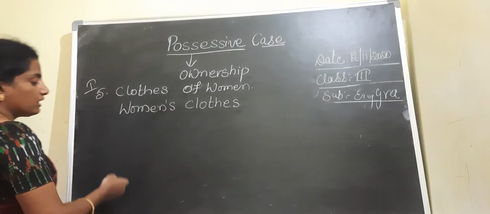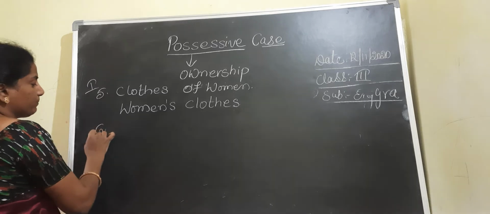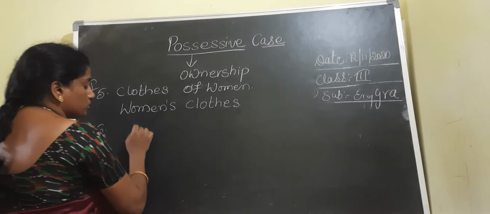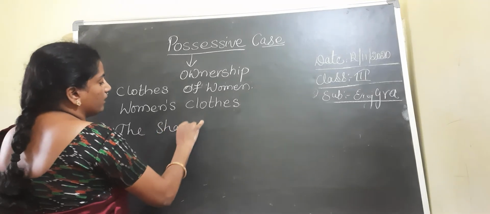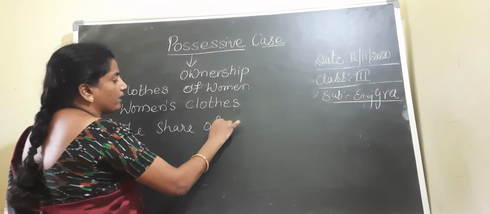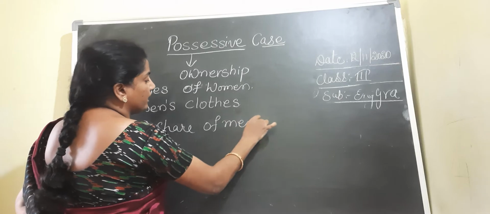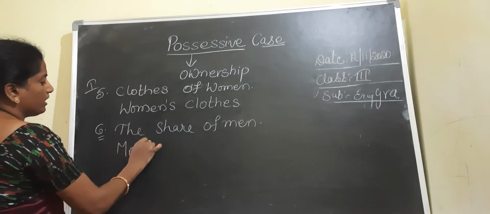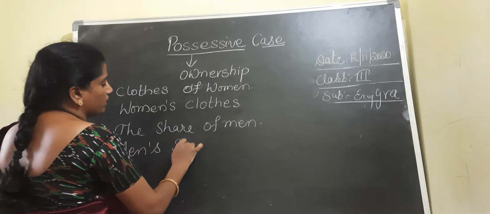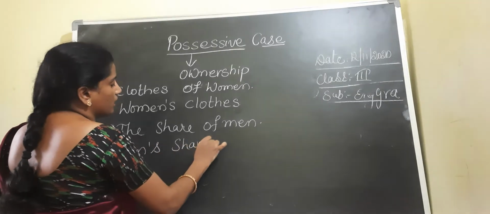But for the plurals which don't end with s, to denote the possessive case we have to add apostrophe s. Coming to the sixth example, the share of men. Again, here is a plural noun, but it doesn't end with s. So we can write men's share.